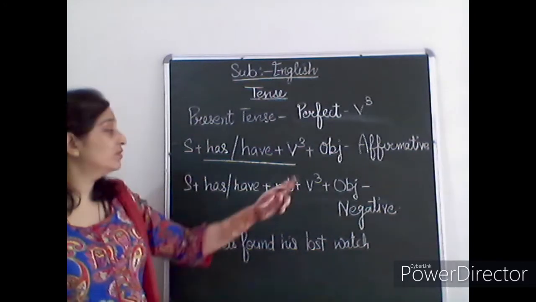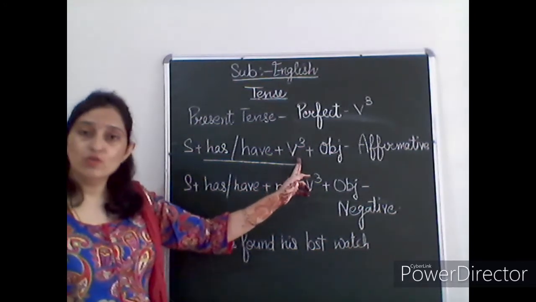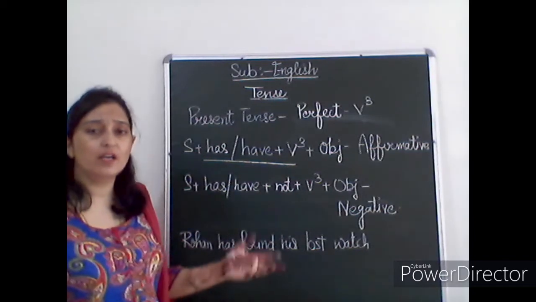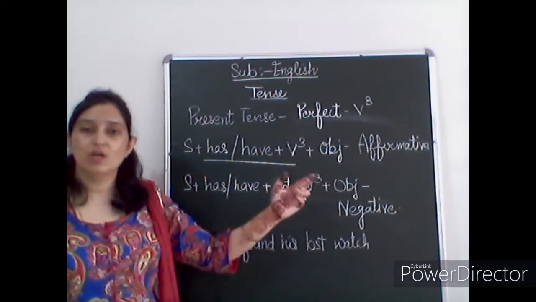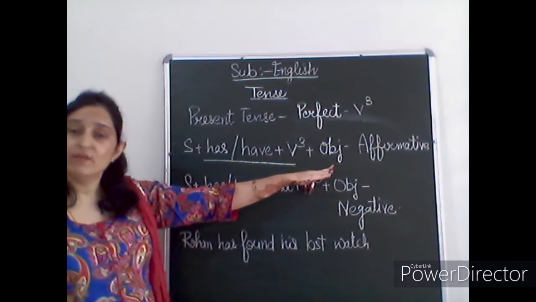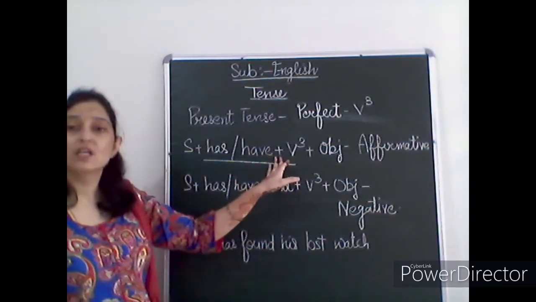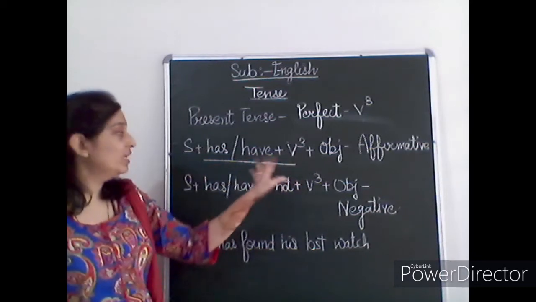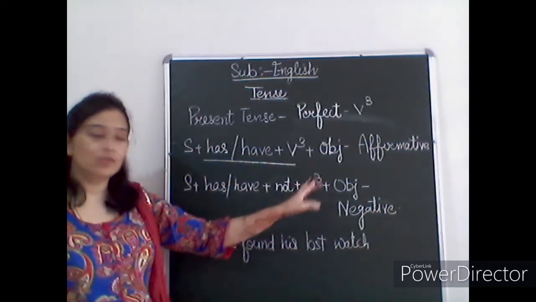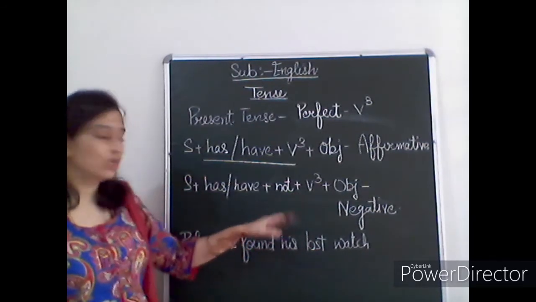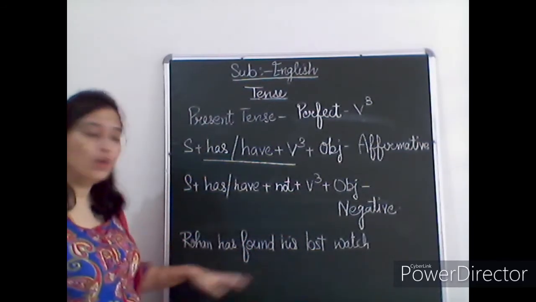So the third form of the verb we have to use here with our main object. Subject and object will remain the same in every category. So has, have plus verb third form. And this is the affirmative, and if you want to make the negative sentence, then you just have to add not between the helping verb and the main verb. Here we have to write not. Has not, have not.